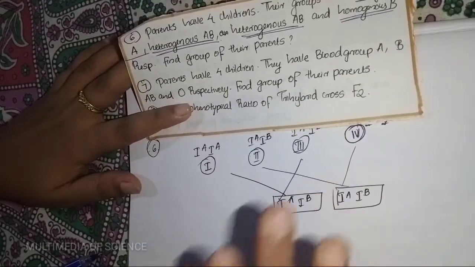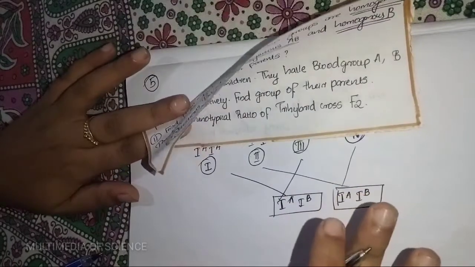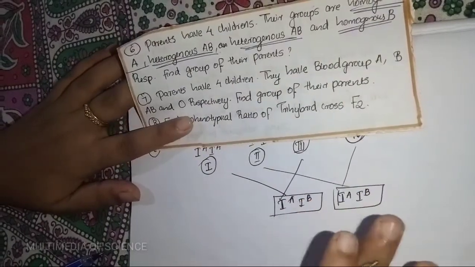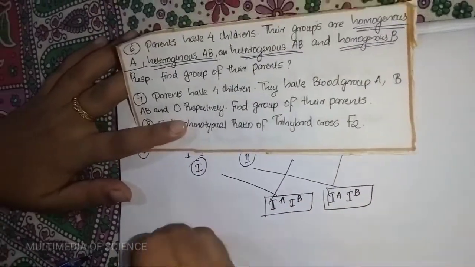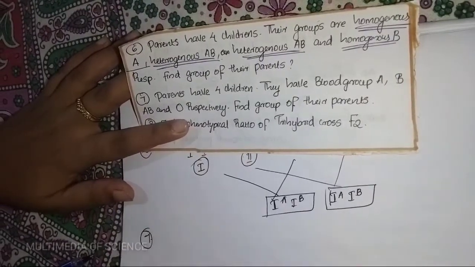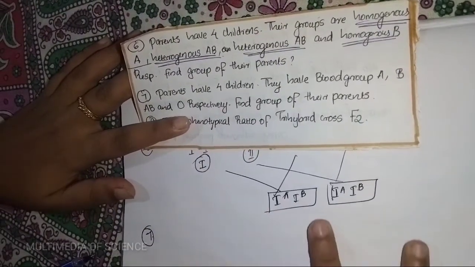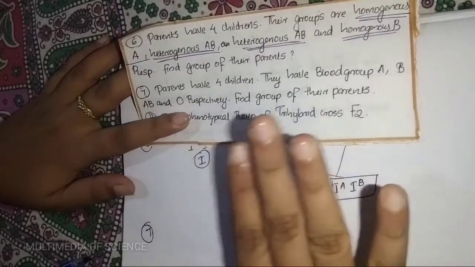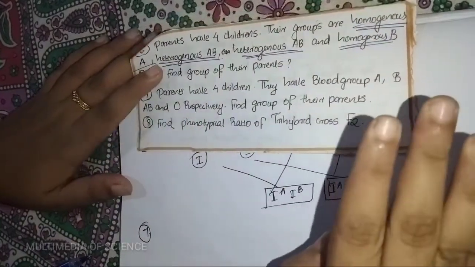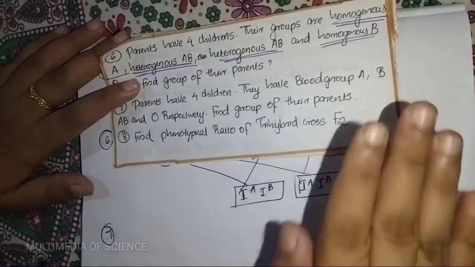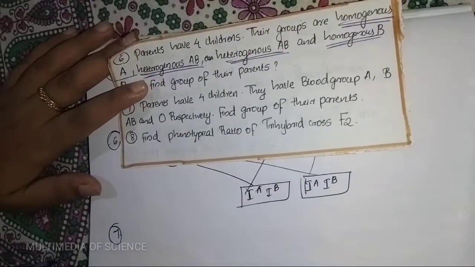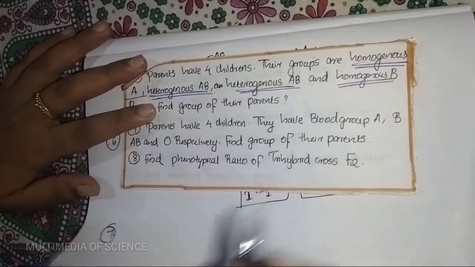Our next question is the seventh question. The parents have four children, and they have blood groups A, B, AB and O respectively. Find the group of their parents.